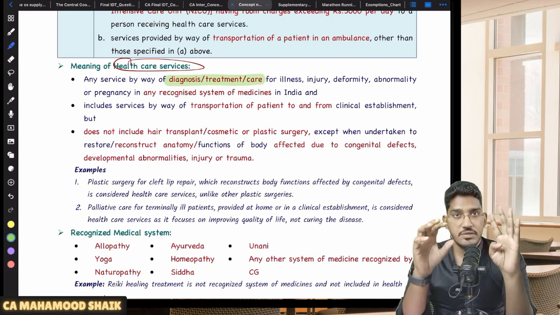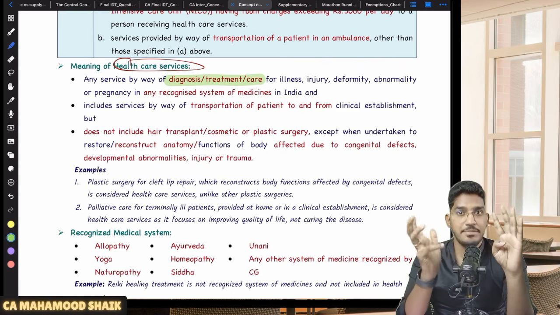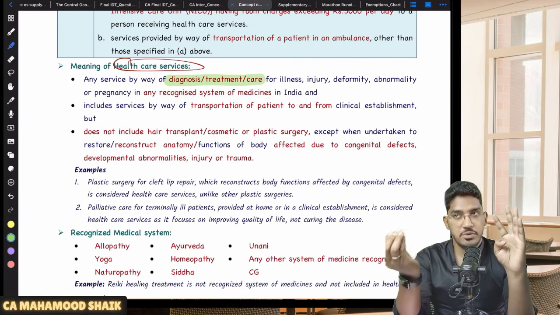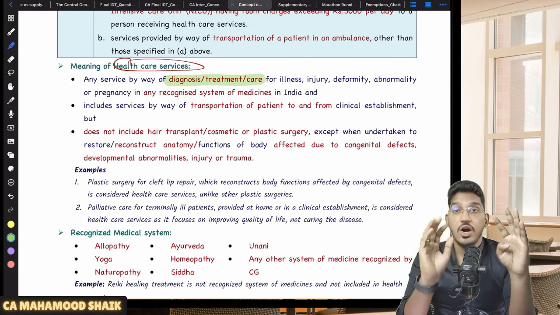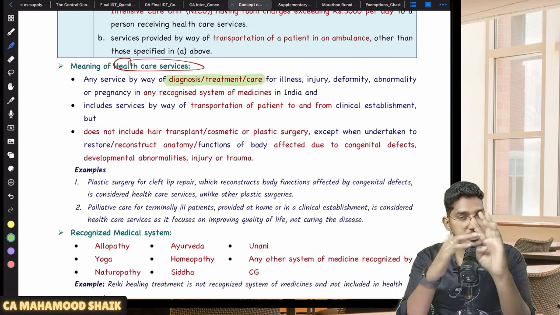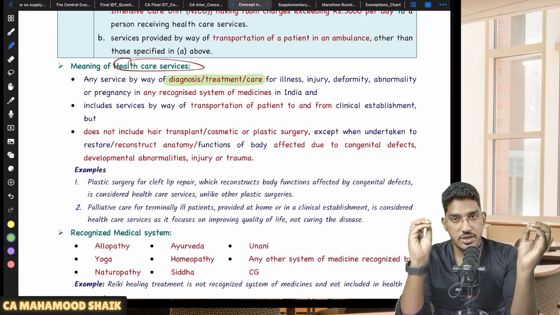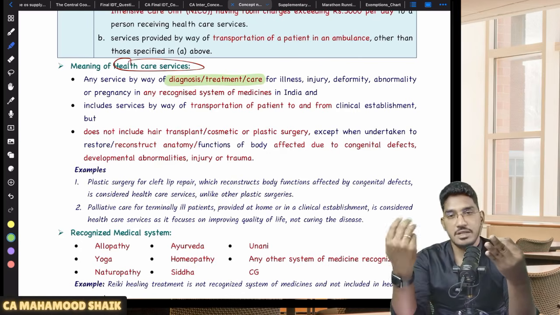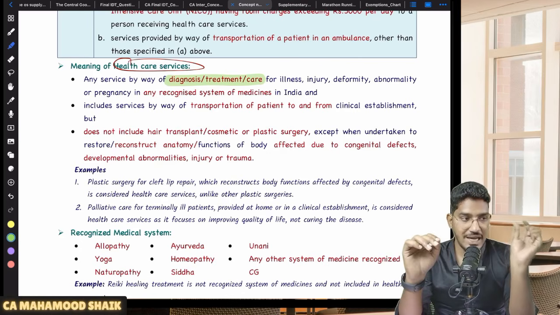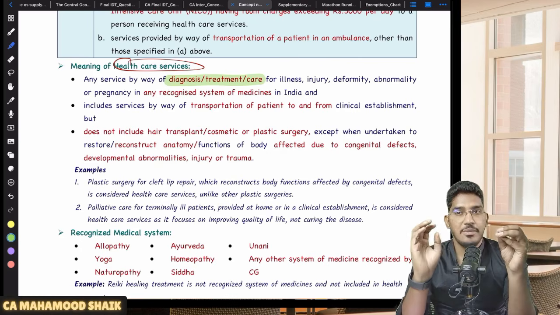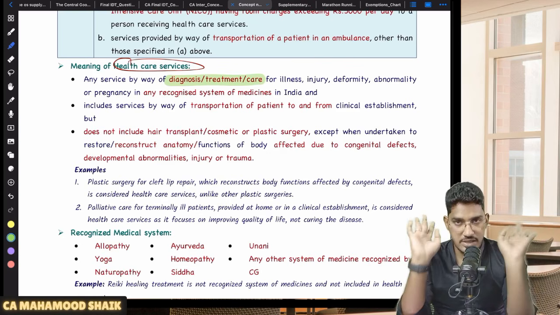So here what will come, for example, services provided by lab centers, pathological labs, x-rays, or scanning related services, exempted. Whether these diagnosis services are provided within the hospital by way of a separate lab, or a lab is located outside, some third party lab which is conducting these diagnosis services, exempt. Even if the blood test, x-rays, scannings and all are provided by the hospital itself, exempted, or there is one private pathological lab which is not connected with any hospital, if you go to that lab and get your blood test, x-ray, scanning done, then also it is exempted.